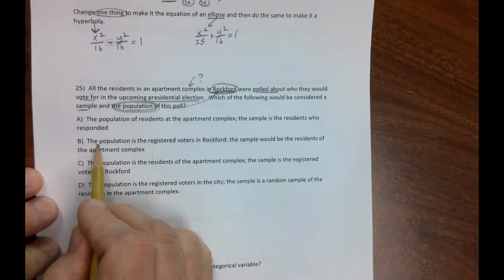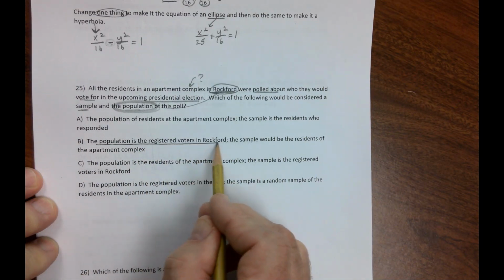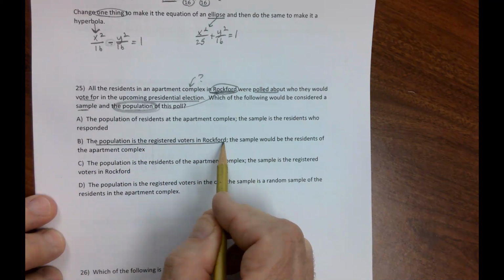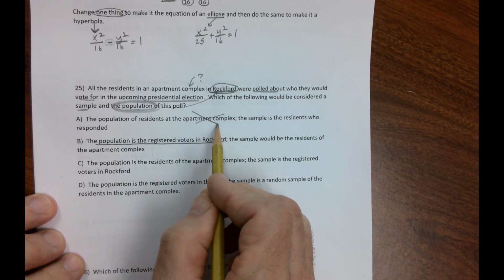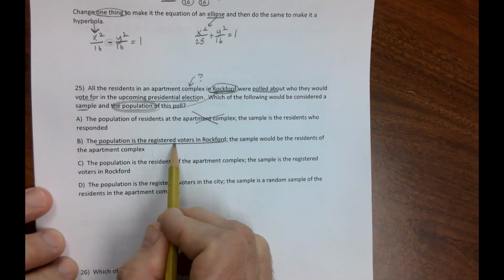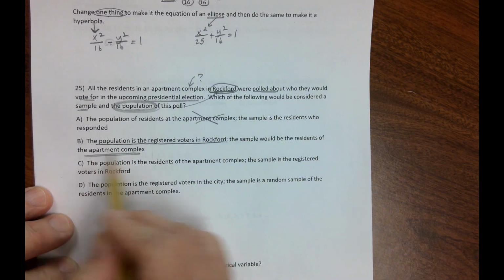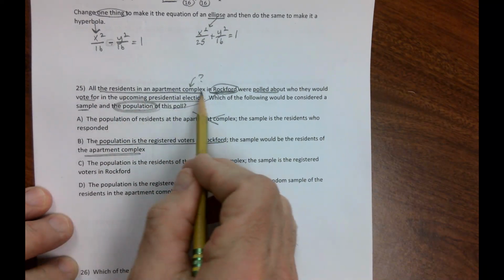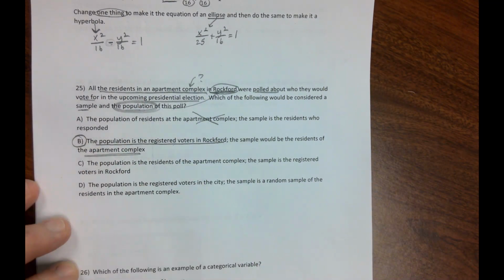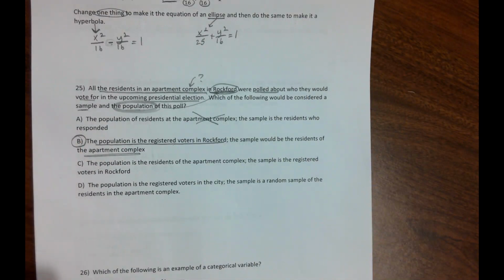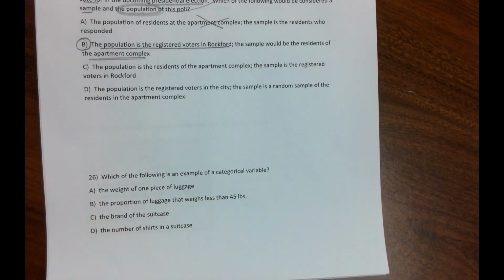So look at the population, the registered voters in Rockford. It's not the apartment complex, so it's looking like B is good. What's the sample? The residents of the apartment complex, because that's who was polled. So you can read through the rest of them to see why they're wrong. I'm just not going to take the time to do that.